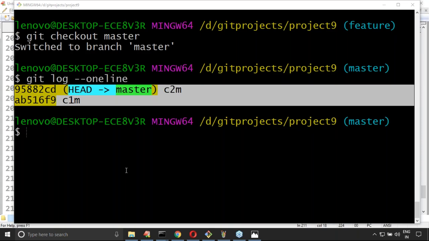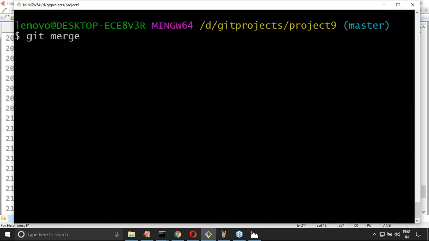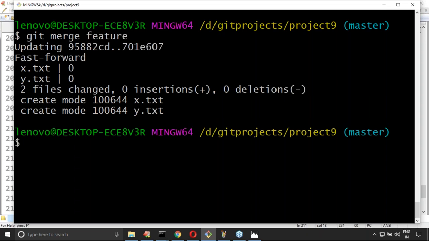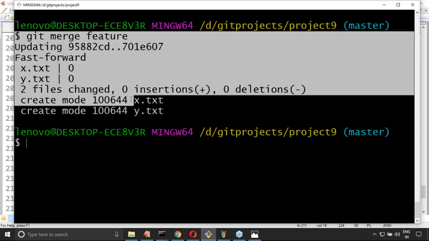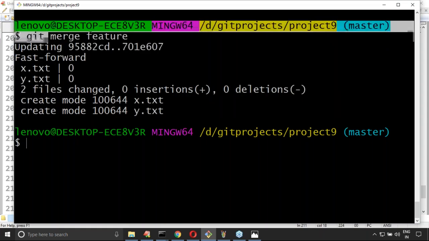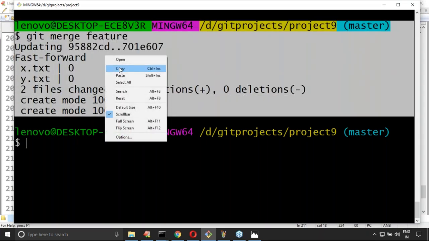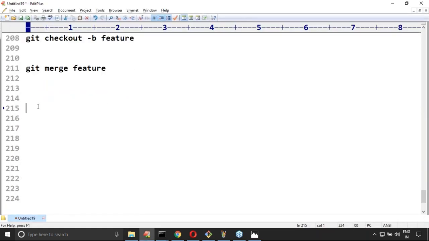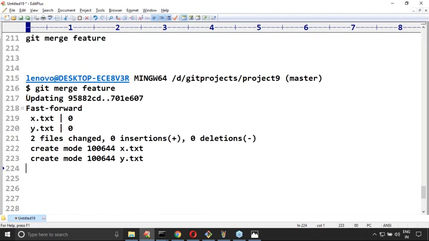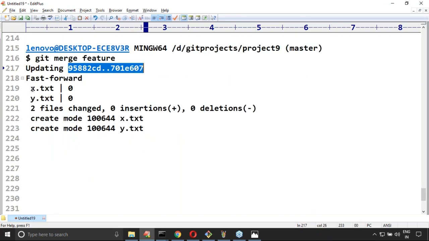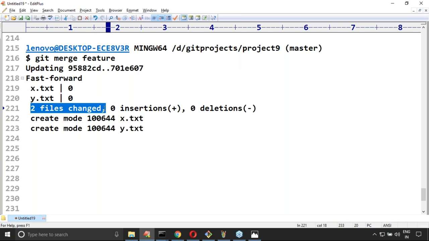Now observe carefully: git merge feature. Sir, is the merge happened or not? Yes, it is telling updating. Next, x.txt and y.txt, two files changed, so these two files were added to the master branch. Remember this: two commits are added and two files are added.